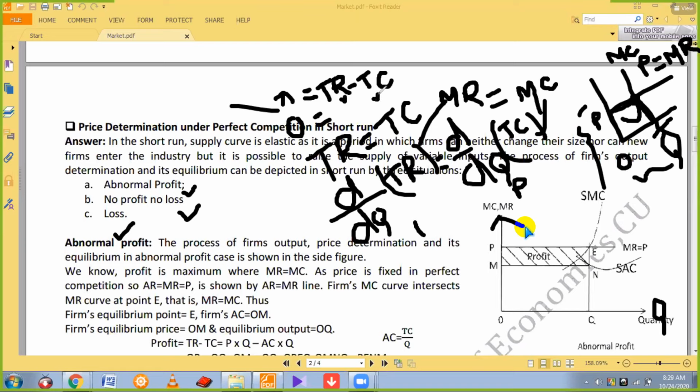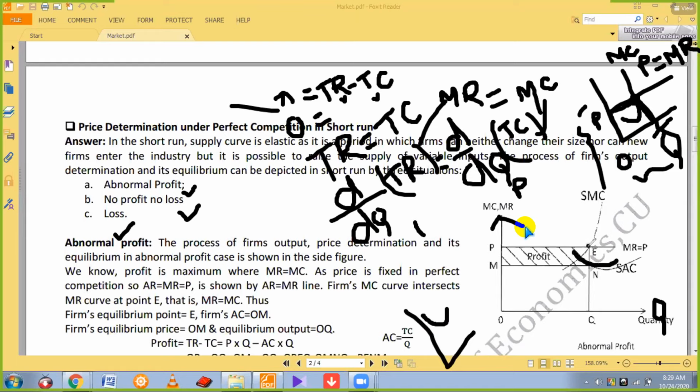For that reason, we use the average cost diagram. In this diagram, the average cost curve looks like a U-shaped curve, so here we have plotted a U-shaped curve.